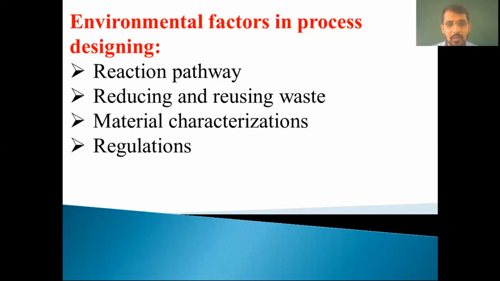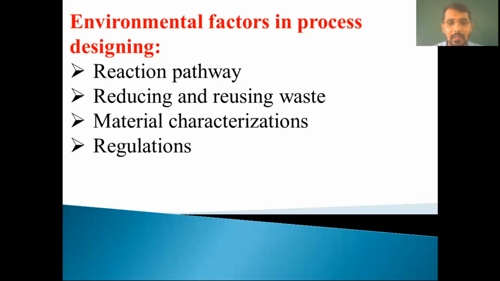So by using reducing, reusing or recycling, we can enhance the quality of the products and minimize the quantity of the waste. Means by using recycling and reusing, we can enhance the product quality and we can minimize the toxic waste or any waste generated from the chemical process plant.